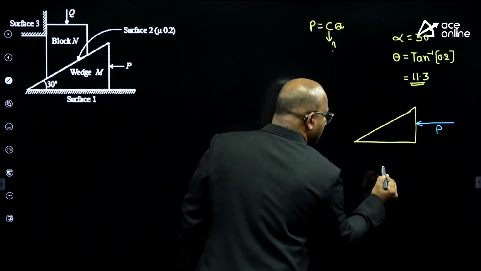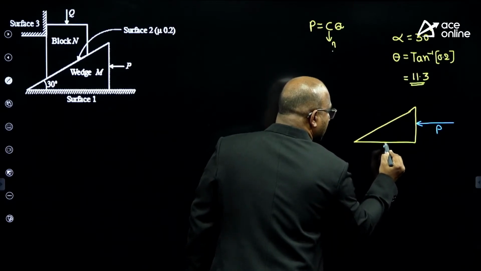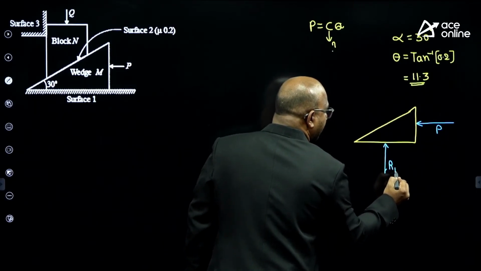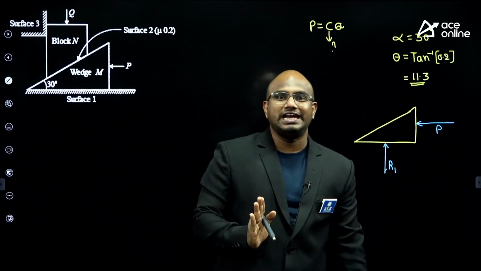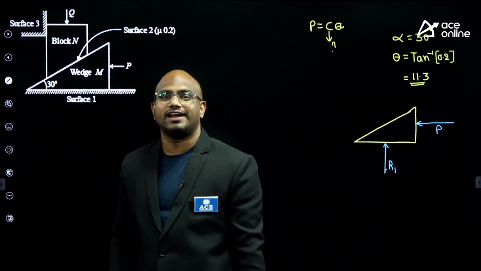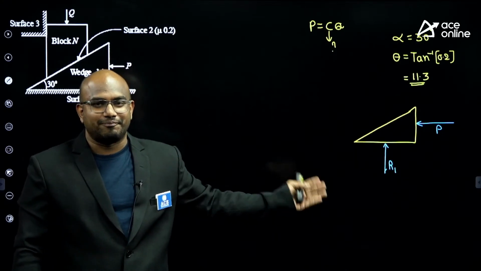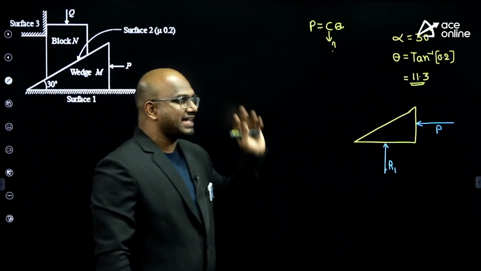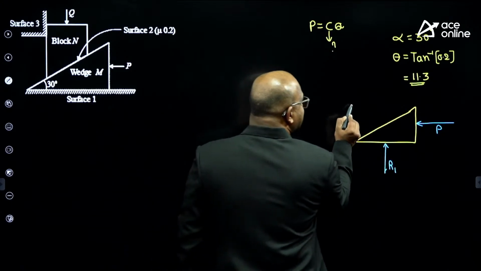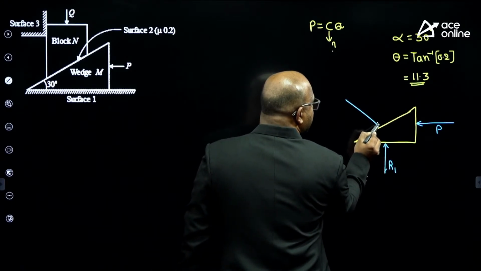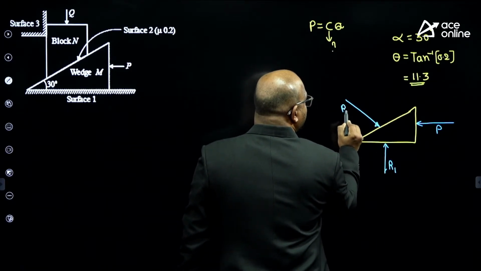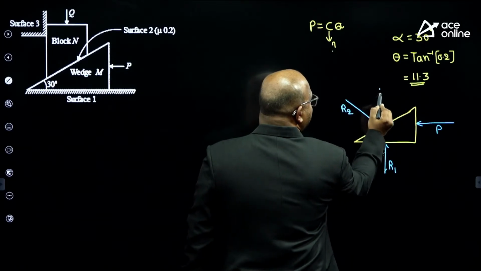Applying the force P, the bottom reaction will be only R1 in the upward direction. Why only vertical, why not inclined? Because the bottom doesn't have friction, only a normal reaction exists. But this inclined surface has friction, how much? R2. If you have a little practice, I can directly write it down here.